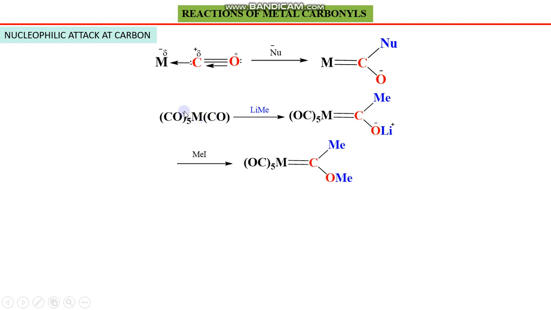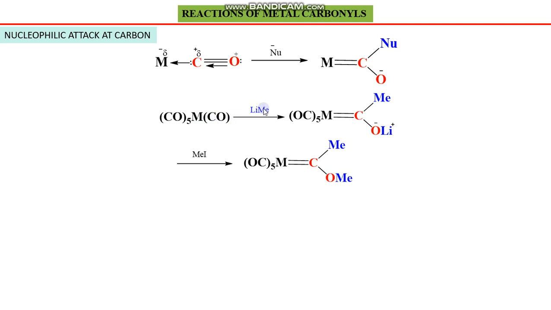Therefore we have enclosed these 5 carbonyls in parentheses, and this one is denoted separately. It doesn't mean that these carbons are chemically different. They are not different, but the reactivity will be carried out only at one carbon in the complex, not at more than one. Therefore one carbonyl has been shown separately.